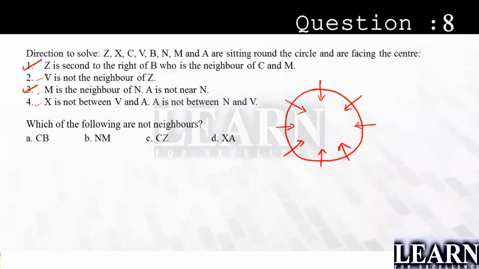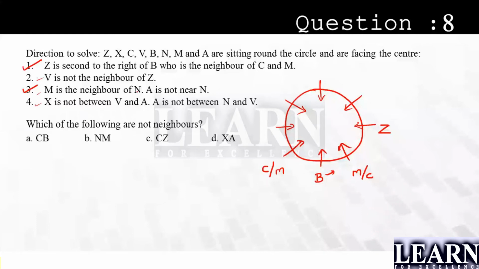Z is second to the right of B. If this is going to be B, Z is second to the right. So first and second, this is going to be Z. Who is the neighbor of C and M? So this B is the neighbor of C and M. If this is C, this is going to be M. And if this is M, this is going to be C. Two different possibilities.